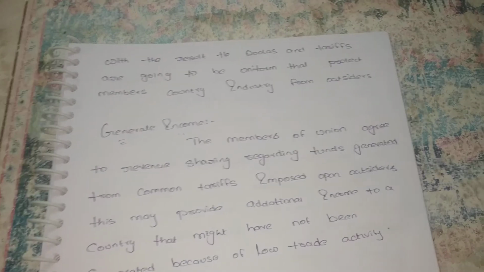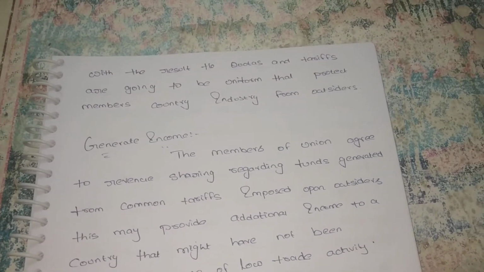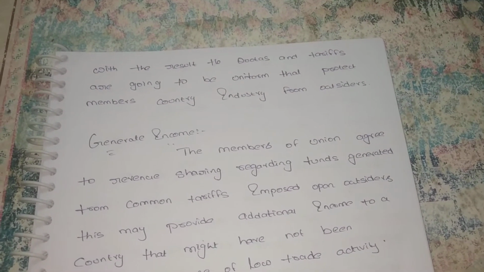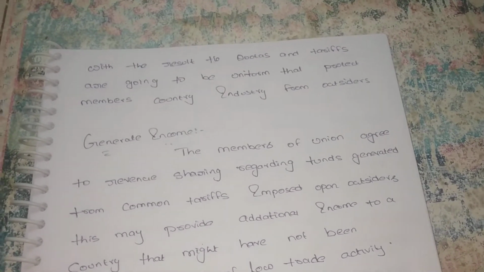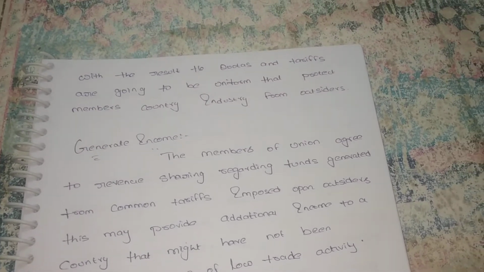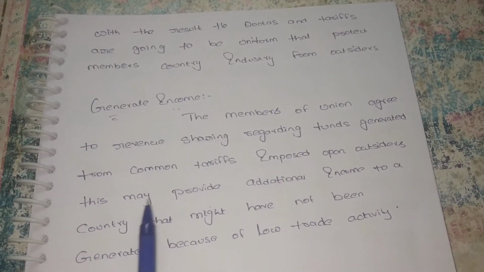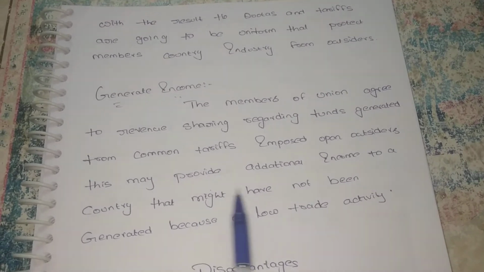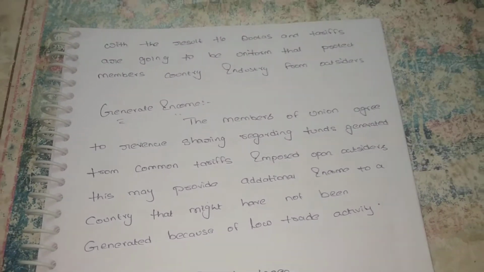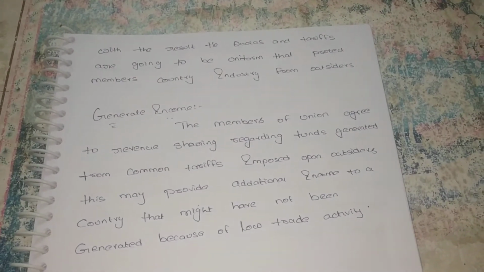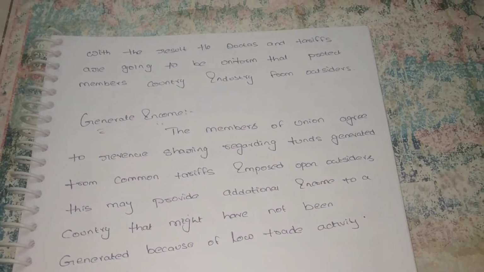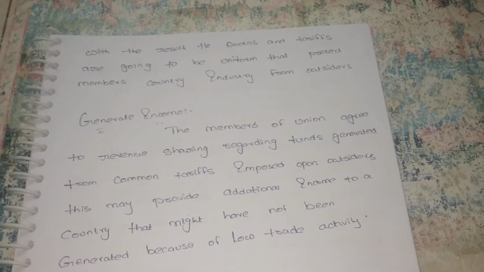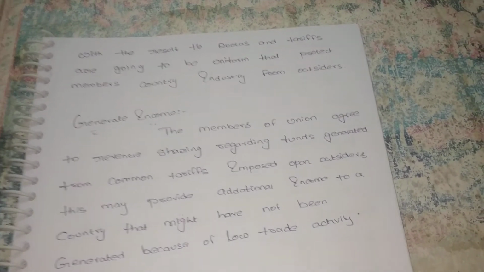Means the other countries are importing goods, and we are importing other countries' goods. For that we have to collect huge taxes from other countries. Those taxes we are distributing to each and every country. This may provide additional income to a country that might not have been generated because of low trade. When we have low trade activity, then we are unable to pay huge taxes. But when all countries are becoming one union, then we have to produce more goods, then we have to impose heavy taxes on other countries. So it is also one of the advantages.